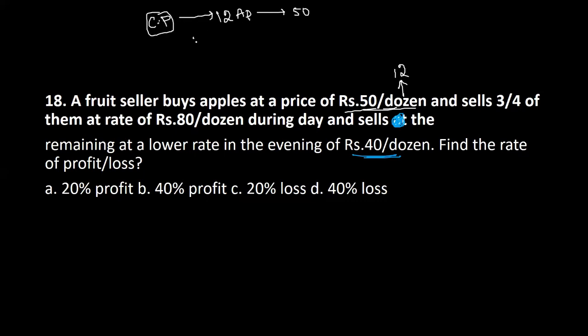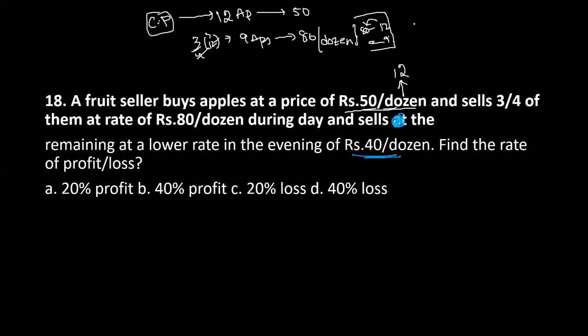He sells 3/4 of them. So 3/4 of these apples, that is 9 apples. He's selling at 80 per dozen. Again, keep things very clear. It is 80 per dozen. That means he has to sell 12 apples for 80 rupees. For 9 apples, however much it is, you need to base your calculations on this.